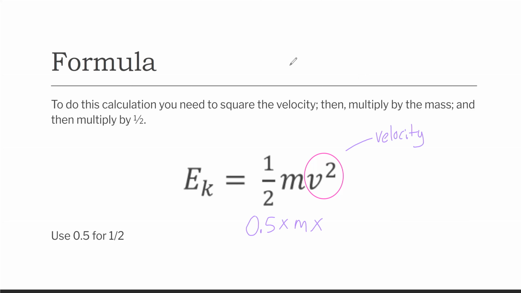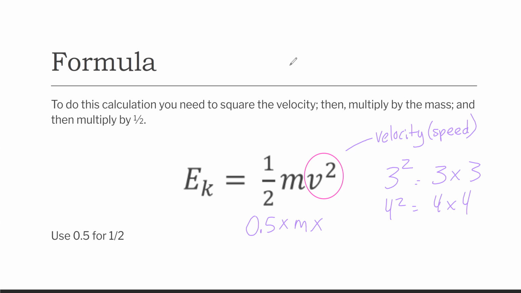Can somebody tell me what it means if something is squared? Yes, multiply by itself. Now you have to be very careful. V squared means whatever number you put in, you multiply it by itself. So 3 squared is the same thing as 3 times 3, not 3 times 2. Or 4 squared is the same thing as 4 times 4, not 4 times 2. Not times 2, times itself.